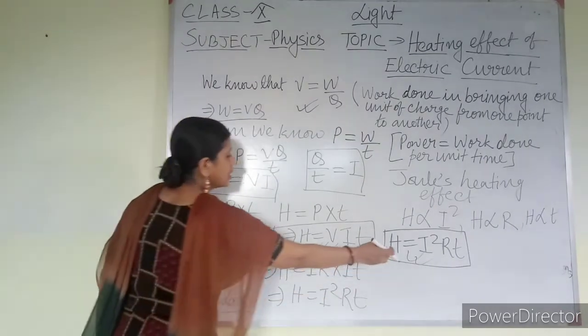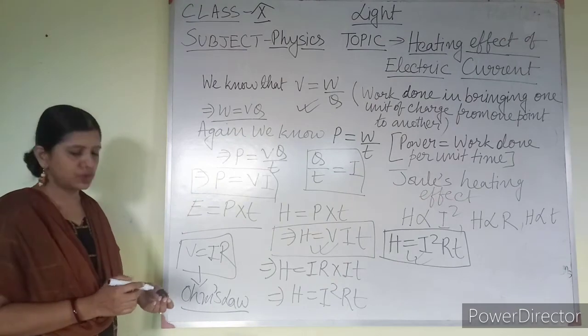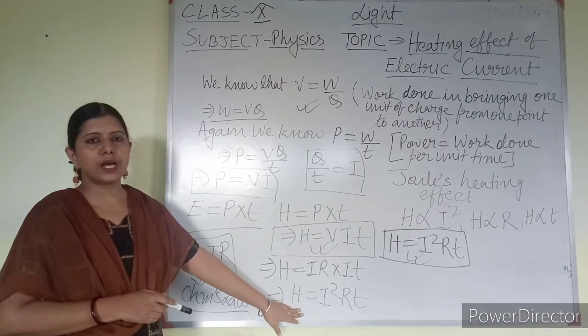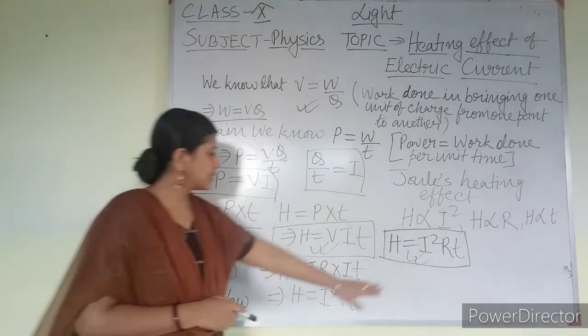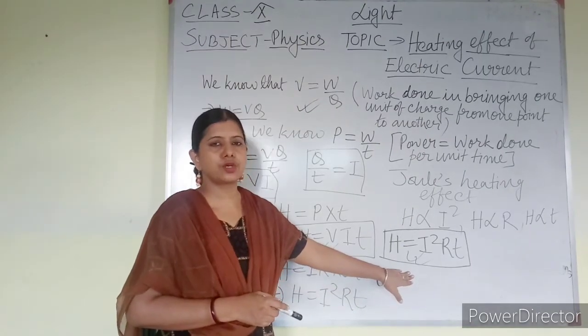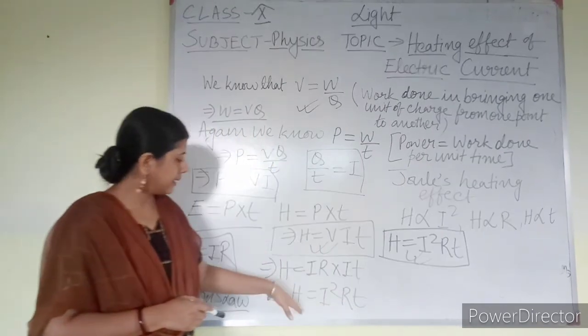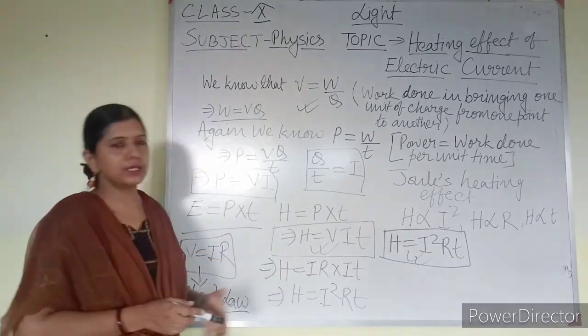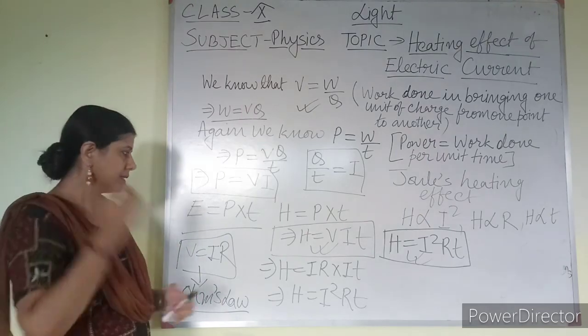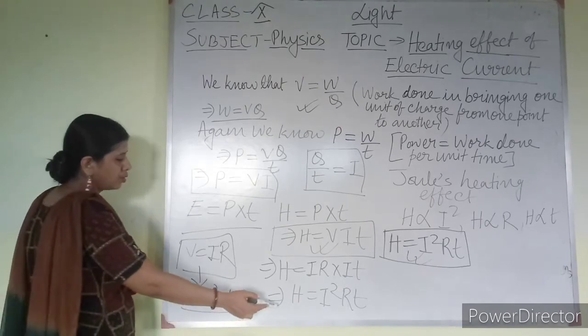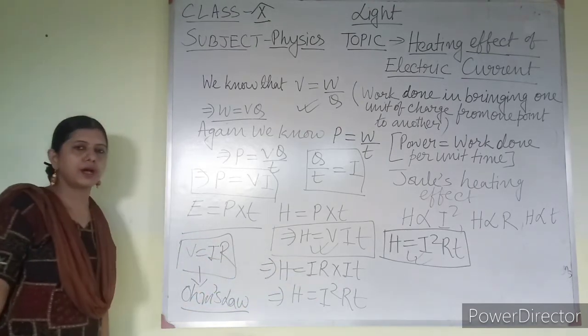So this equation and this equation is the same equation, that you can understand. So I have derived H equal to I square RT, and that is only Joule's heating effect of current. Joule has told it in this form, but it can be derived from the original equation also, that is H equal to VIT. From there I have come to a conclusion, H equal to I square RT.